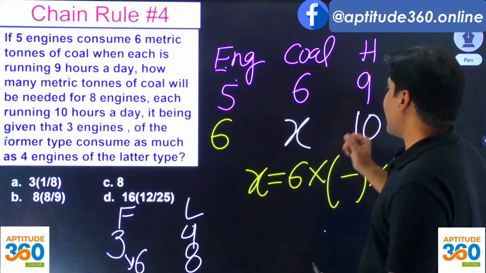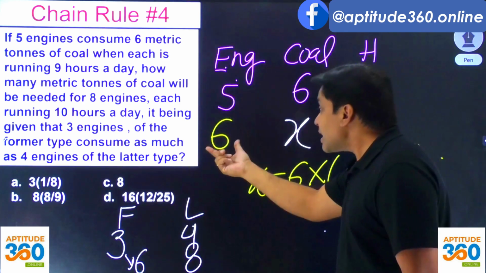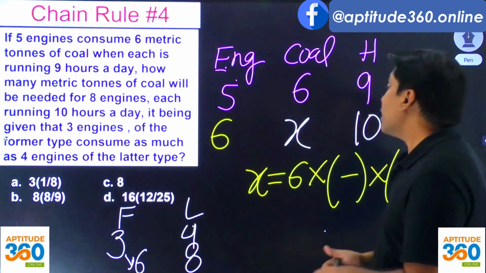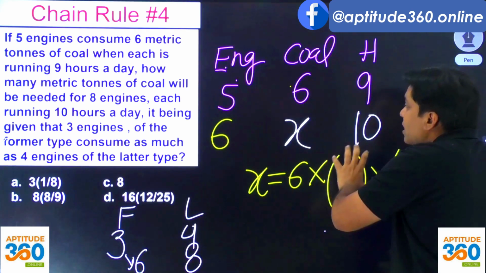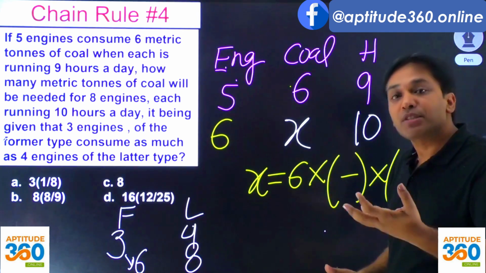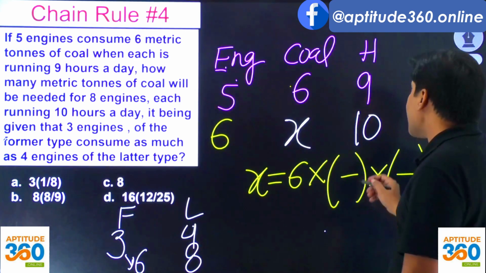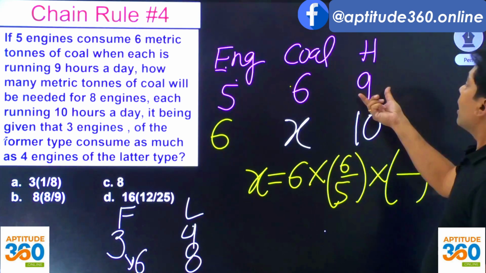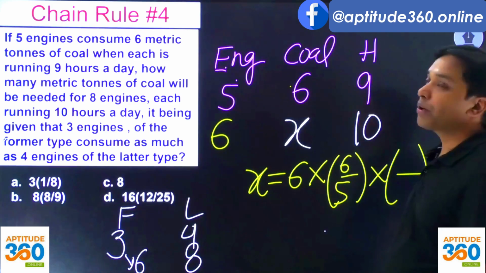Now it says that if you have got 5 engines, they are consuming 6 metric ton of coal, and if you have got 6 engines, obviously more engines will be consuming more coal, so the value will have to be more than 6. So 6 will have to be multiplied with a ratio which is more than 1. भाई 6 से ज्यादा वैल्यू चाहिए तो आप 6 को किससे मल्टीप्लाई करोगे? वो उस रेशियो से जो 1 से ज्यादा होगा. 1 से ज्यादा रेशियो कौन सा? 6/5.